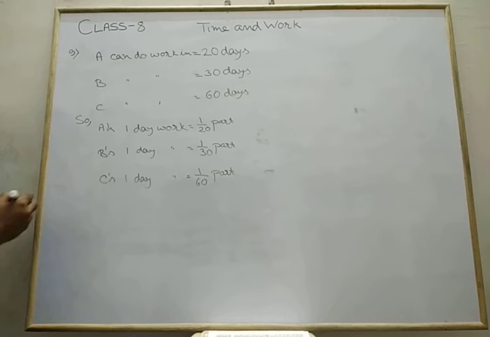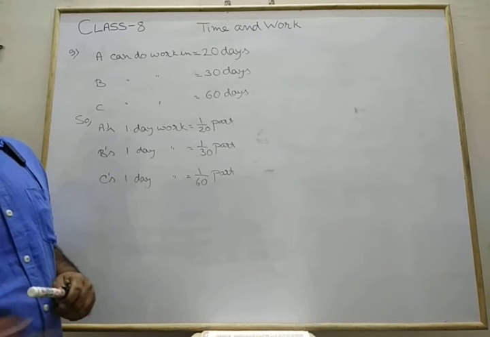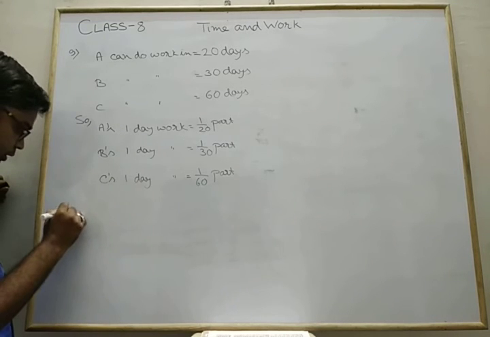So this is for one day. Now the question says that every third day B and C join A to complete the work. Write down this statement.